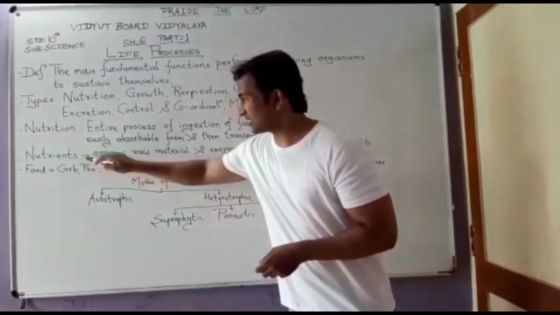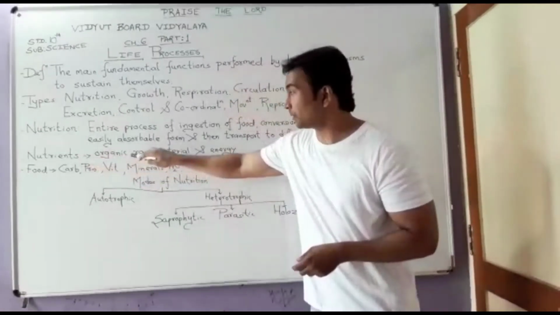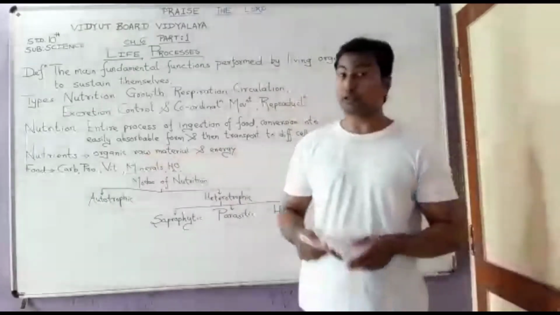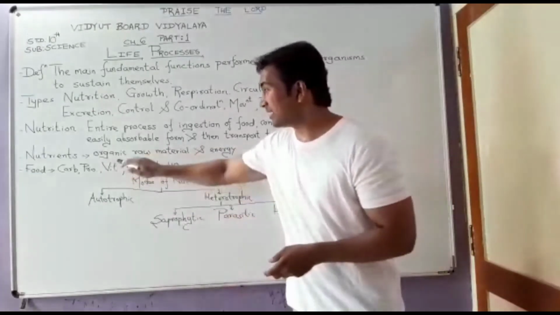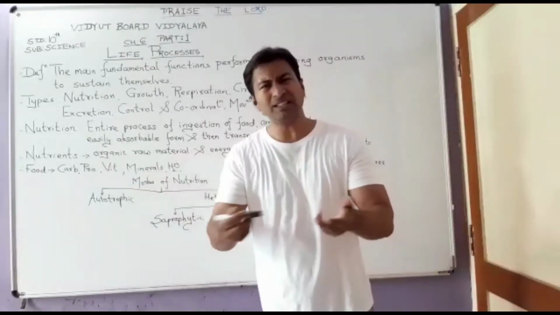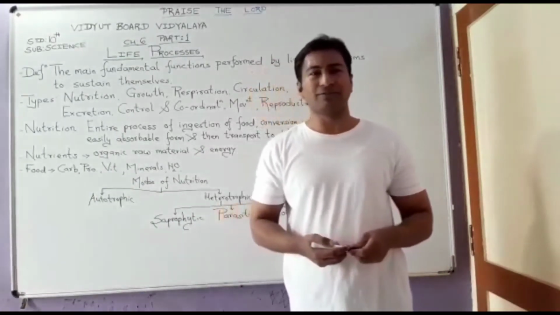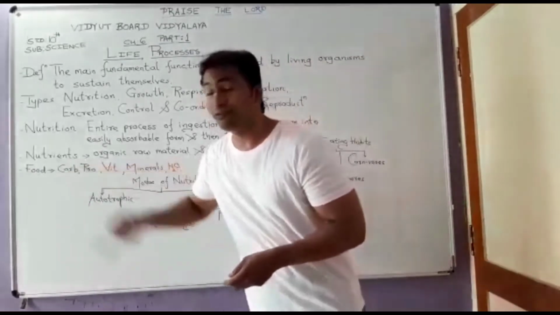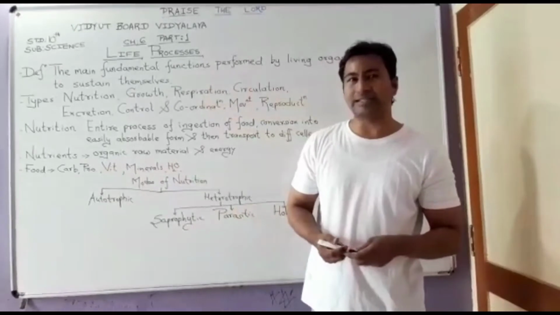Fine. So which are these nutrients? These nutrients allow us to obtain what? The organic raw material and the energy. So from the nutrients, what do we get? We get organic raw material and the energy. So which are these nutrients that we use in our day-to-day life? The nutrients that we use in our day-to-day life are nothing but the food. What kind of food do we eat?